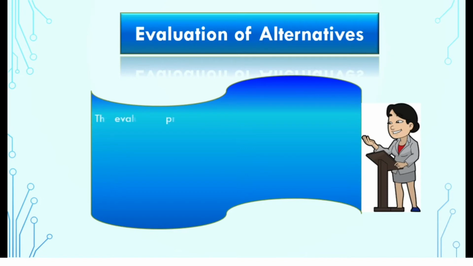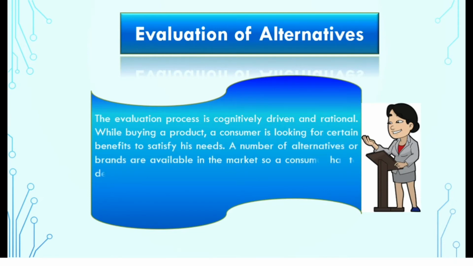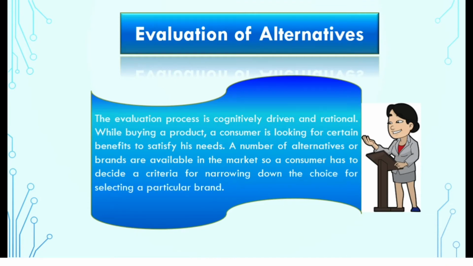The evaluation process is cognitively driven and rational. While buying a product, a consumer is looking for certain benefits to satisfy his needs. A number of alternatives or brands are available in the market, so a consumer has to decide a criteria for narrowing down the choice for selecting a particular brand. A person engaged in extensive problem solving evaluates several brands. On the other hand, in case of a habitual decision, he may not consider any alternative.